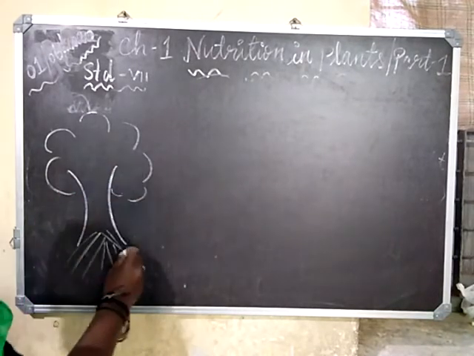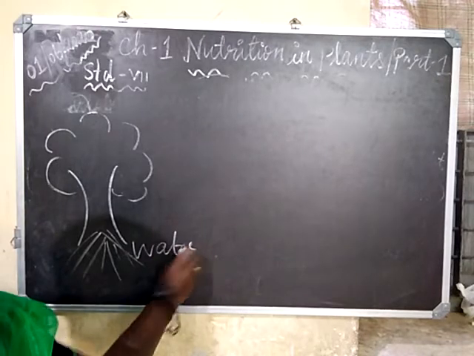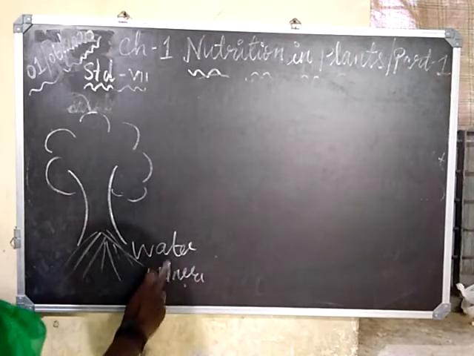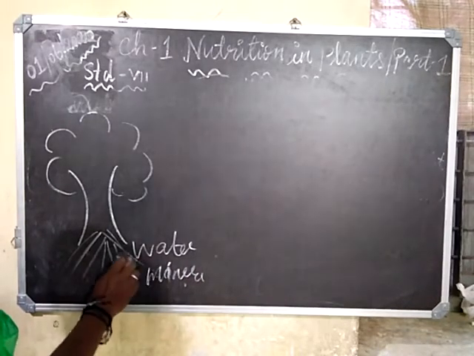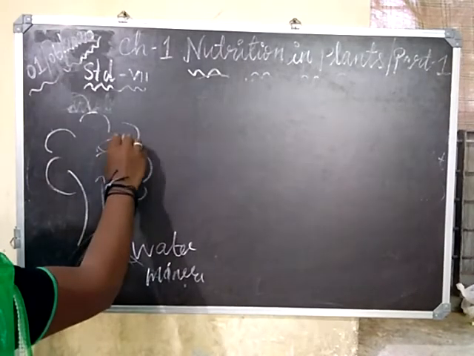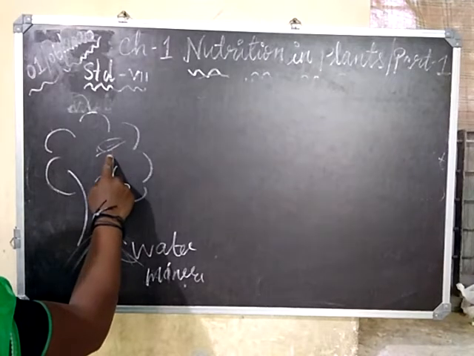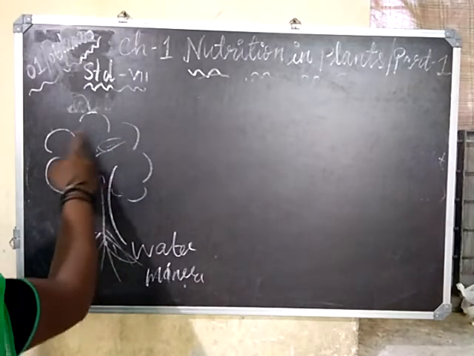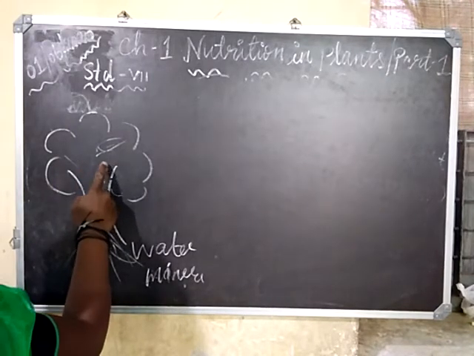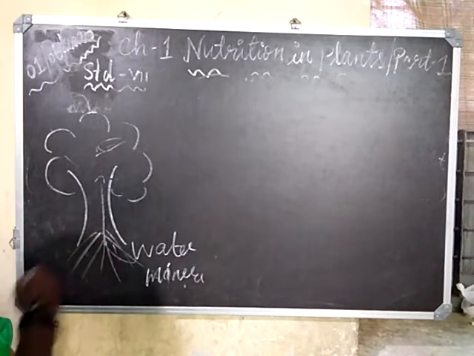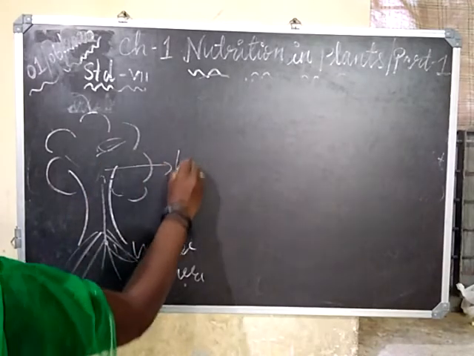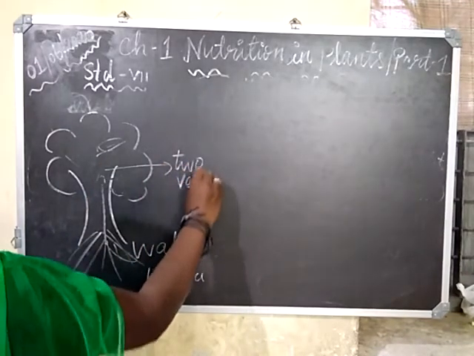Now, when we say water and minerals, this goes up by the vessels, and once the leaf prepared the food, it would transport all the prepared food to the various parts of these trees. Again, this process of transportation is taking place through the vessels. We have two vessels.